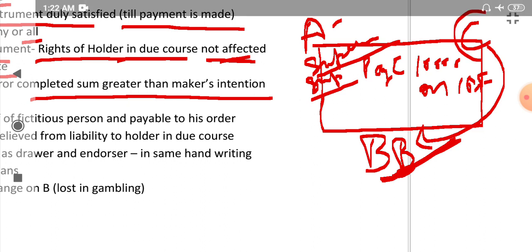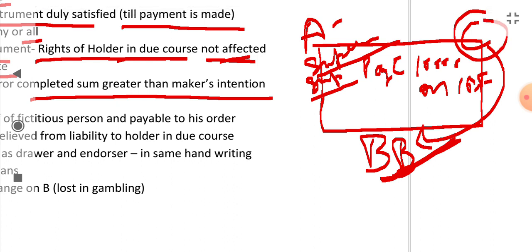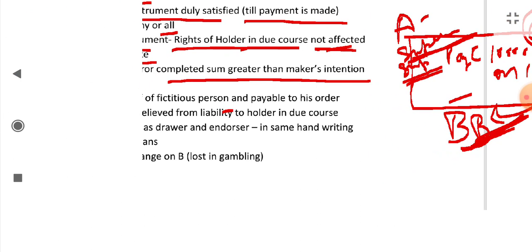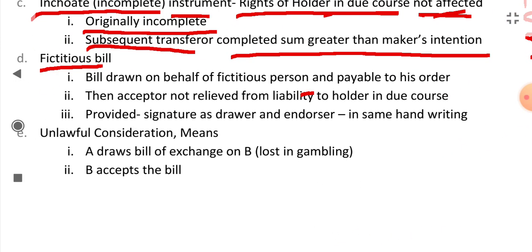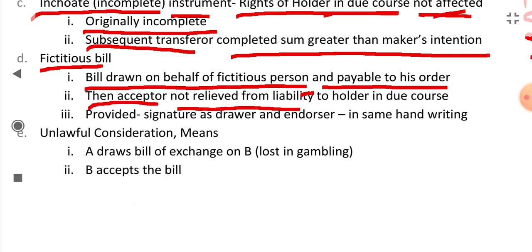Okay, C is protected. C can take action against B and A. Why? Because when B knows that it's a fictitious person, then why did he accept it? Why did he sign the bill of exchange? Okay, I think you got the point. Bill drawn on behalf of a fictitious person and payable to his order, then the acceptor is not relieved from liability to the holder in due course, provided the signature as drawer and endorser is in the same handwriting.